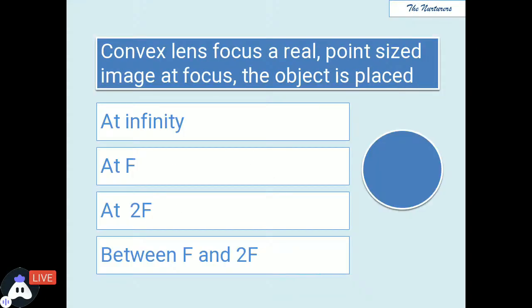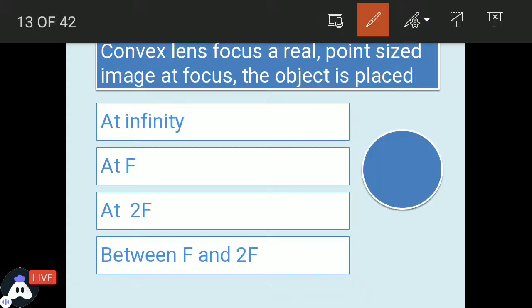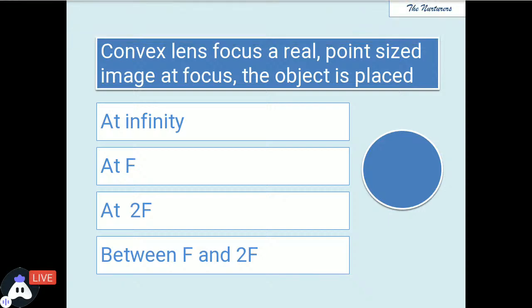Moving ahead to the next question. A convex lens focuses a real point-sized image at focus. Now we are talking about a convex lens. And the image you have noticed, what kind is it? It is real, point-sized and at the focus. You have to tell where the object is placed. Hurry up. If we are talking about a convex lens, where is the object placed? The time is passing. Hurry up.